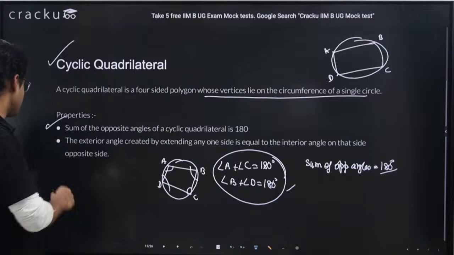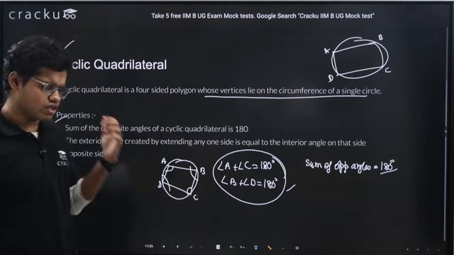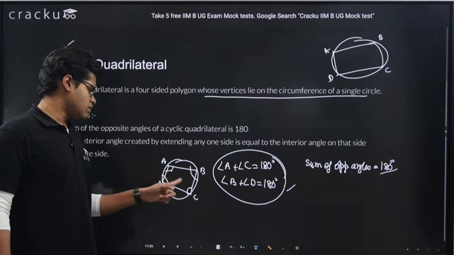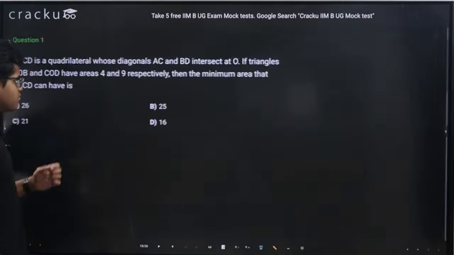Okay, this is not important. Just remember that for a cyclic quadrilateral, the main property is that the sum of these two angles will be equal to 180 degrees. Life is easy.